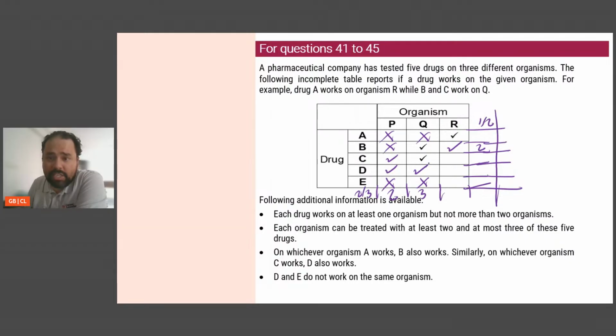Okay. Now look at C. C has already worked on 2. So this has to be a cross. D has already worked on 2. So this has to be a cross. E has not worked on anybody. There has to be at least 1. So this will be 1 and this is 1. Wait. And this is 1.